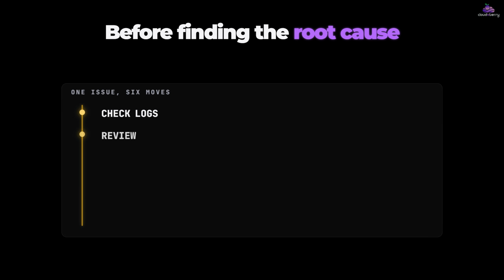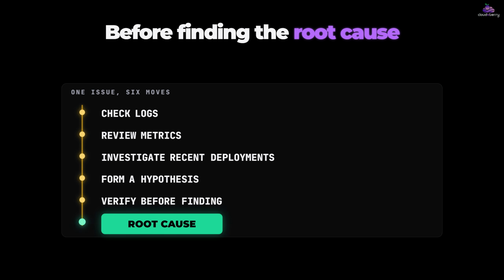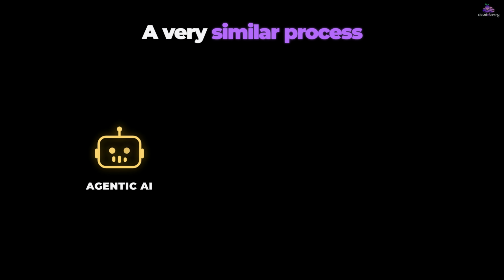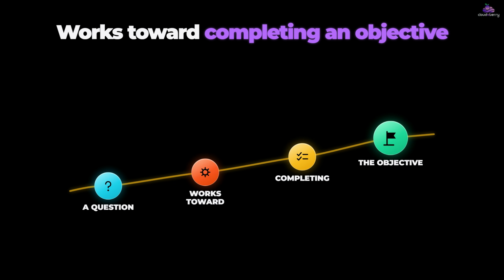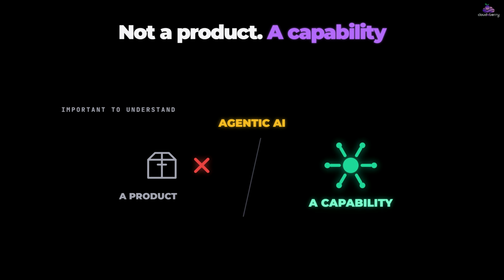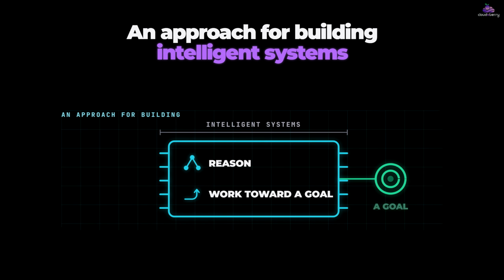You check logs, review metrics, investigate recent deployments, form a hypothesis, and verify it before finding the root cause. Agentic AI follows a very similar process. Instead of simply answering questions, it works toward completing an objective. The important thing to understand is that agentic AI is not a product, it's a capability. It's an approach for building intelligent systems that can reason and work toward a goal.